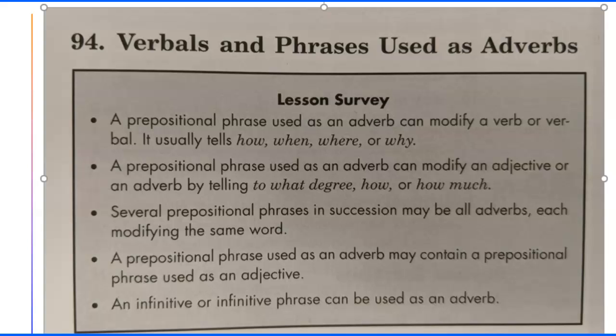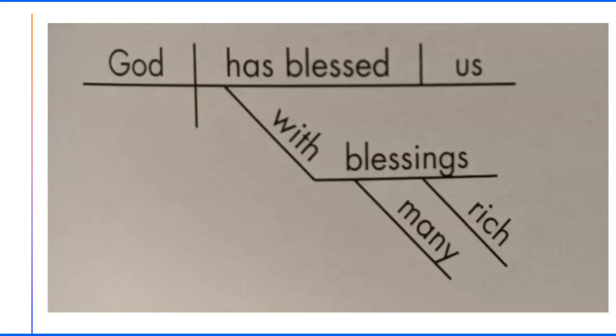Okay, let's take a look and make sure that we know how to do the diagramming. So prepositional phrases, and we are going to be looking at these more in the coming weeks. With blessings. God has blessed us with many rich blessings. With is the preposition. Blessings is the object of the preposition. So if you were in 3rd grade, you would know that this is the preposition and this is the object of the preposition. And so the preposition goes on the slanted line. The object of the preposition goes on the straight line. Any adjectives in between are going to go on the line below.